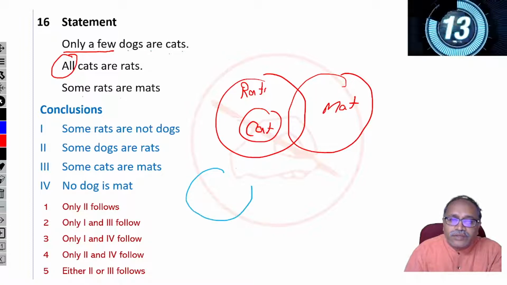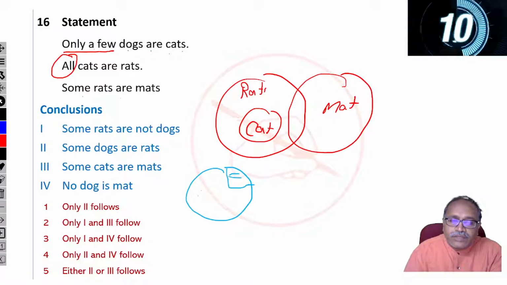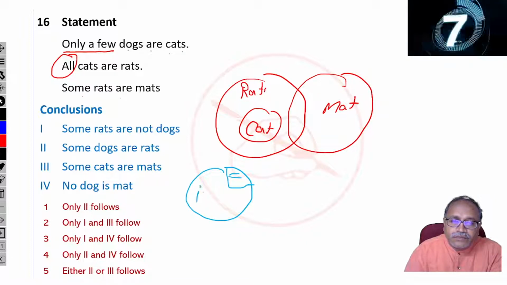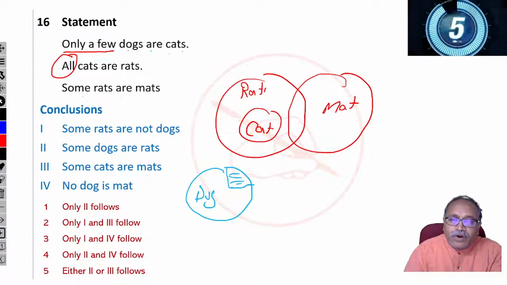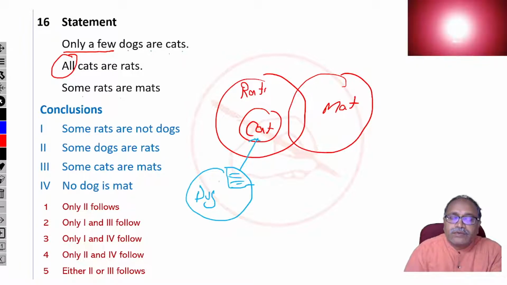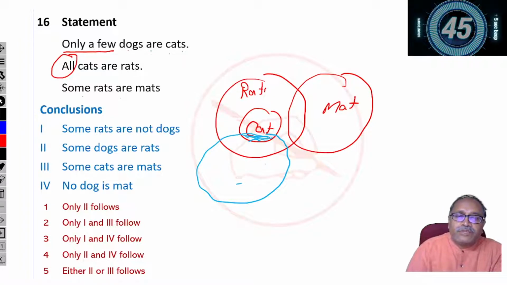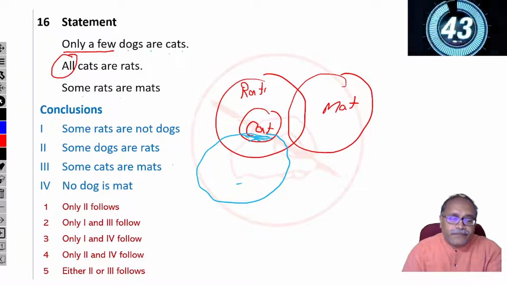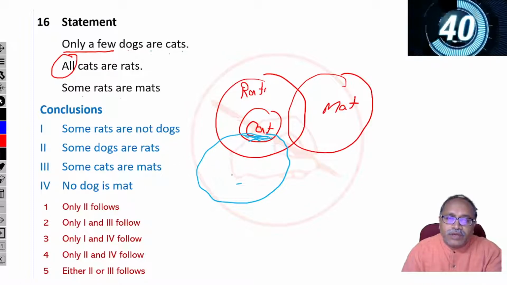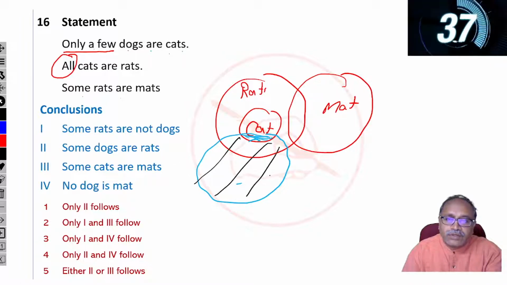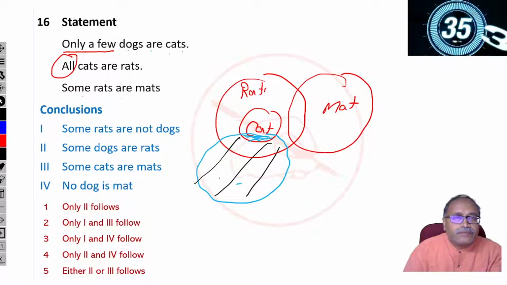I will write down this dog separately. This is dog. And only a few dogs are cats. So, in other words, you may have a confusion with this diagram. Only a few dogs are cat. Few dogs are cat. That means the other few dogs are not cat. So, it gives the two relations. The remaining dogs are not cats.